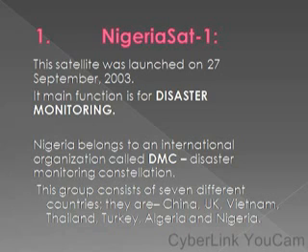So these 7 different countries, each has its own disaster monitoring satellites, and all these 7 different satellites now have the ability to communicate with one another, sharing information among themselves.